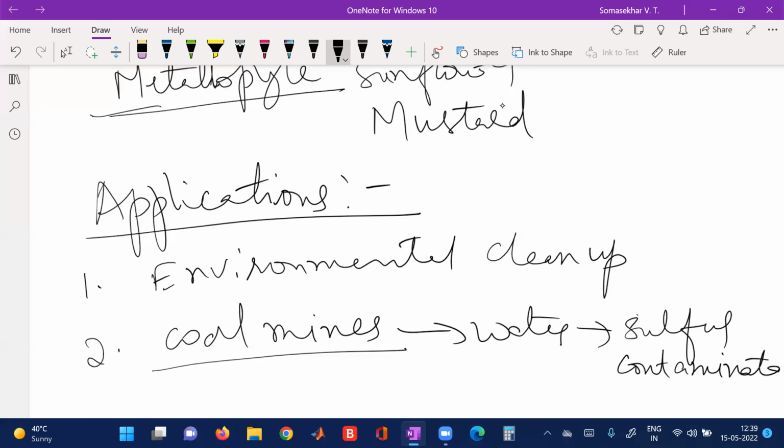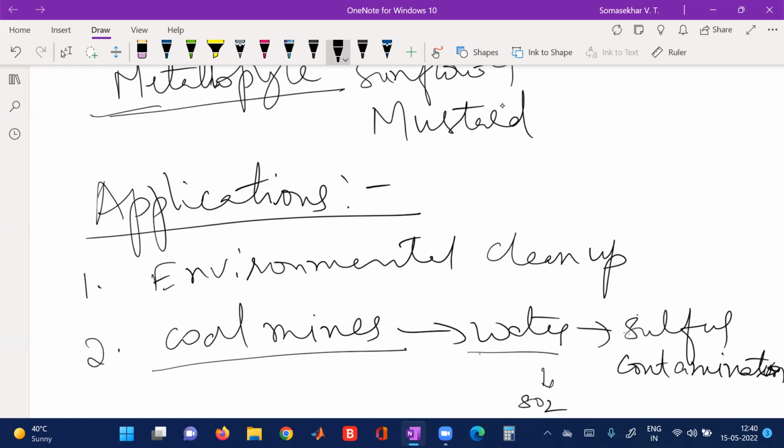Why, I told you in class just yesterday: coal is mixed with sulfur, that's why we studied biodesulfurization of coal. So the coal consists of sulfur compounds, and when the coal mines are filled with water, the water contains a large amount of sulfur. When sulfur is released in an untreated manner into the environment, it mixes with the water and converts into sulfur dioxide, which is a dangerous gas that creates health problems in human beings, and the soil, water, and air all get polluted.